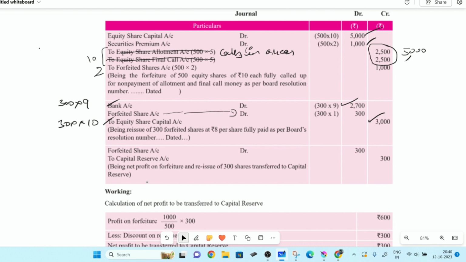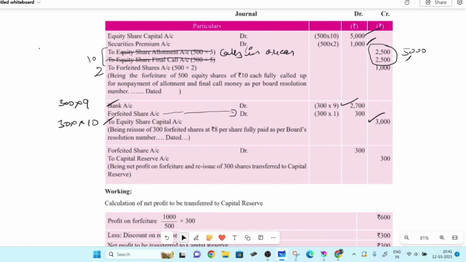So the second entry, the reissue entry, is also okay. Be careful in the reissue line, fully paid up and called up. These are two different pieces of information. Now the last entry which we give is transferring the profits to capital reserve. So the entry there is forfeited shares debit to capital reserve. Now what is the meaning of this? What are we actually doing here?